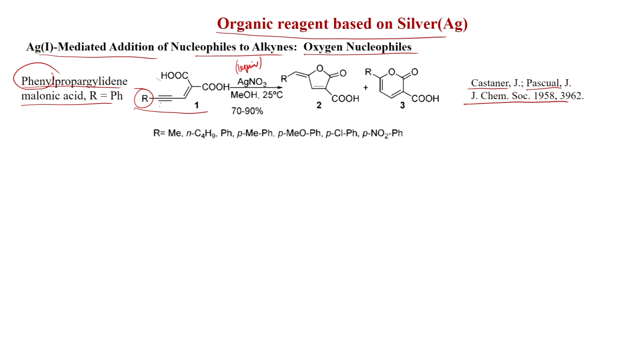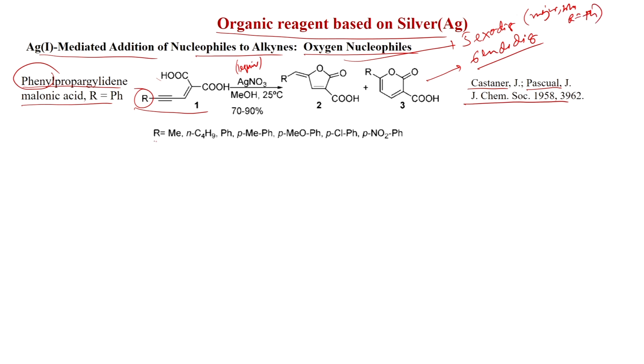So, they first developed this, that the alkyne can coordinate with silver. And after alkyne coordination with silver, from silver nitrate, the carboxylic acid can do a reaction here. So, here you can see this is 5-exo-dig and this is formed by 6-endo-dig. And 5-exo-dig is major when R is equal to Ph.